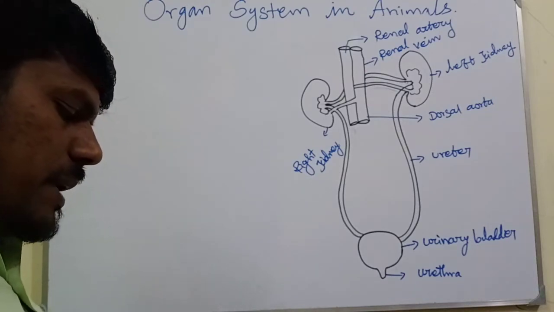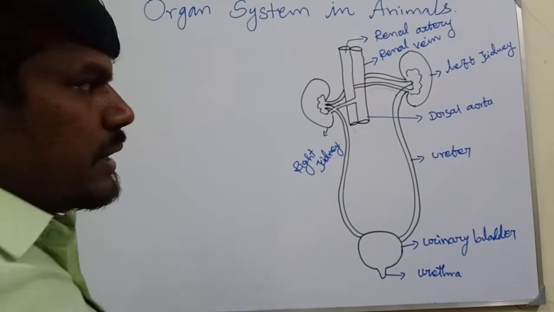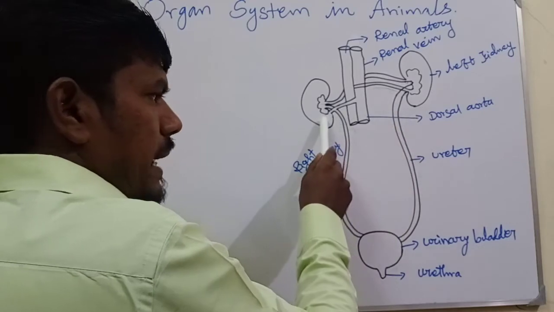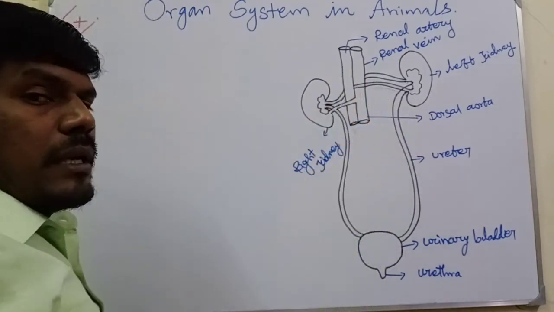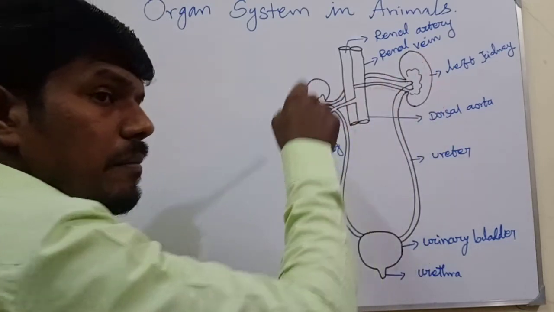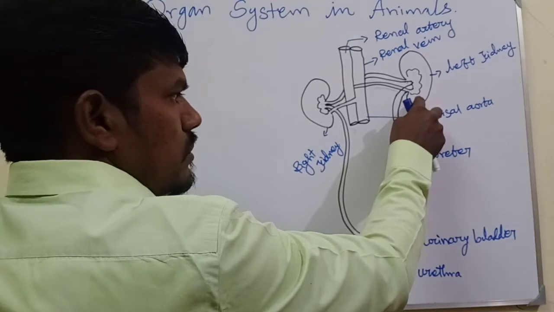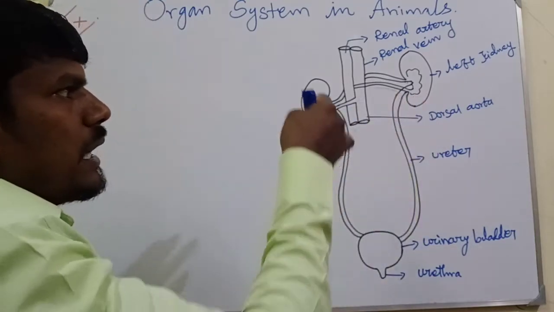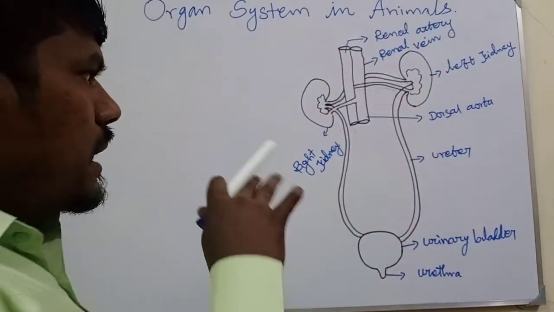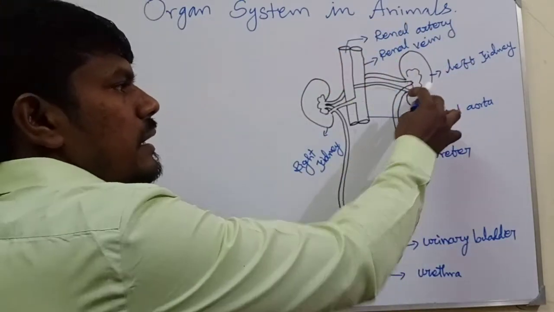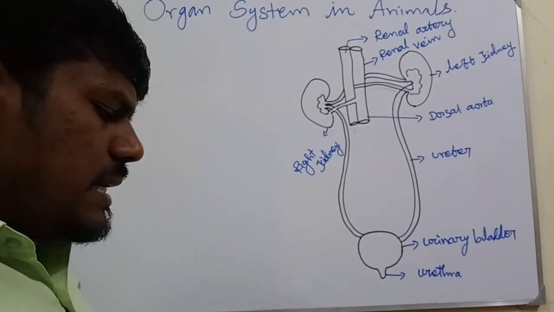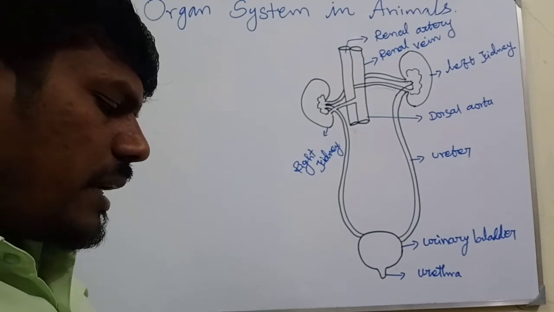The right kidney is placed lower than the left kidney. This is the left kidney, this is the right. Comparing the two structures, the left kidney is in the top position and the right kidney in the bottom position, so you can easily identify which one is above. The right kidney is placed lower than the left kidney because the liver takes much space on the right side.